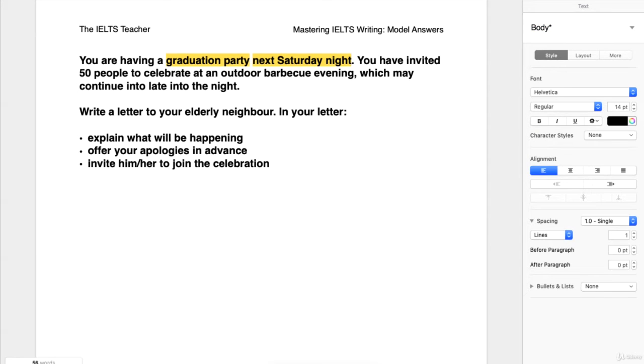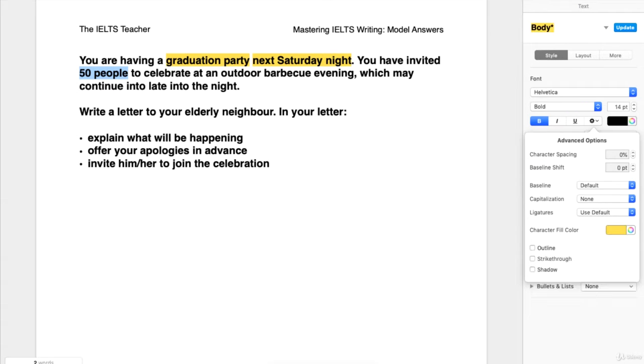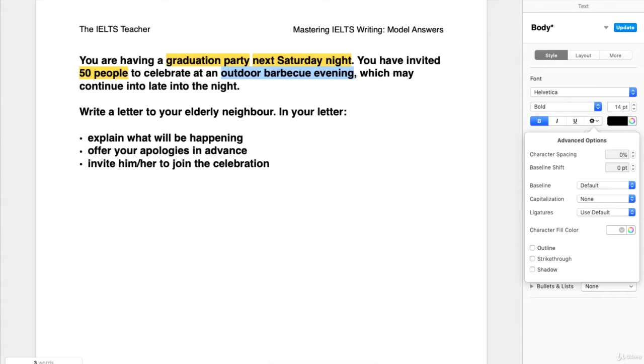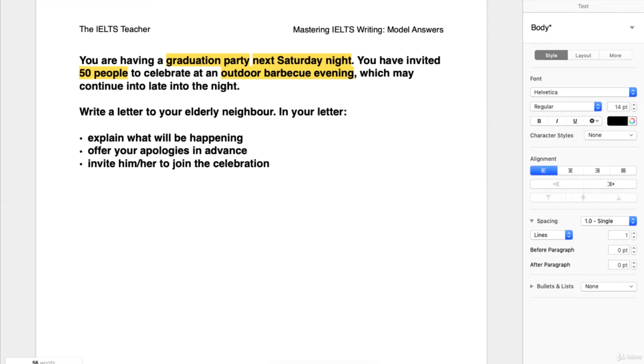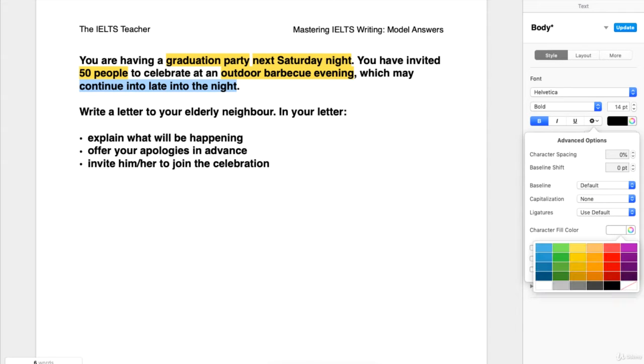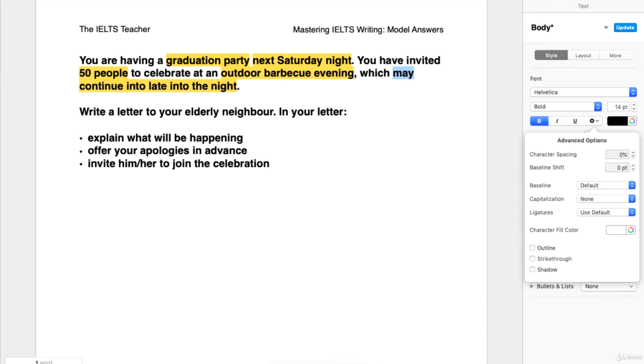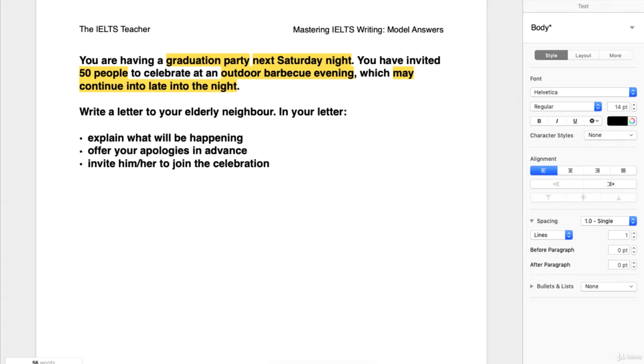So there are going to be 50 people there. We've invited 50 people. And these adjectives are all important here. It's outdoors, and it's a barbecue. It's in the evening. So we have outdoor barbecue evening, and it may continue late into the night. Not definitely, but it may. You can choose your level of likelihood here. You might say that it's likely to go late into the night, but it's not certain.